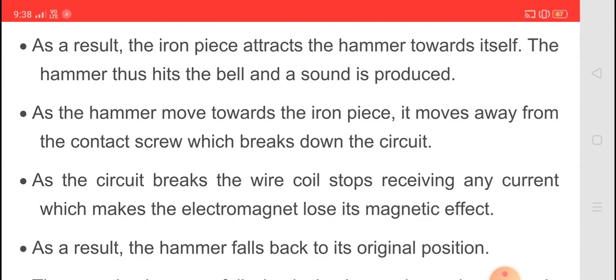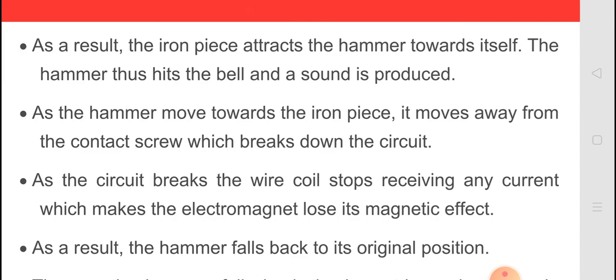When we switch on and the current is flowing through the wire, the iron piece attracts the hammer toward itself. The hammer thus hits the bell and sound is produced. As the hammer moves towards the iron piece, it moves away from the contact screw, which breaks the circuit. So at that time, the circuit is broken.